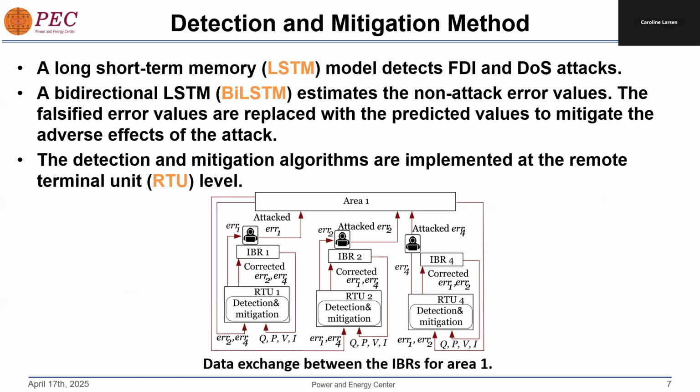To detect FDI and DOS attacks, we developed a long short-term memory, or LSTM, model, which is a type of recurrent neural network. A bidirectional LSTM is a modified version of LSTM, and we use it to mitigate the attacks by estimating the non-attack error values.